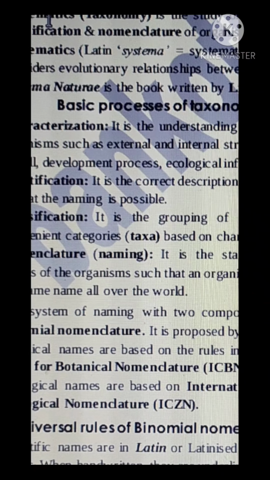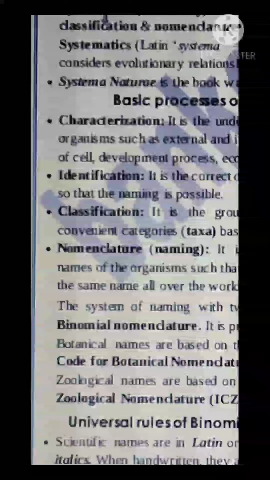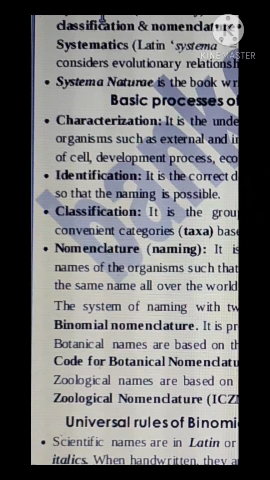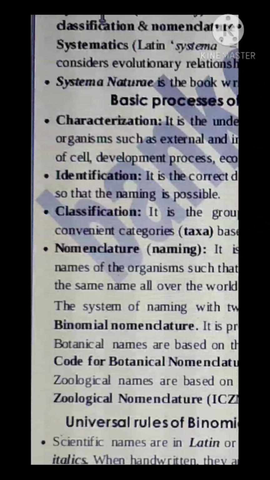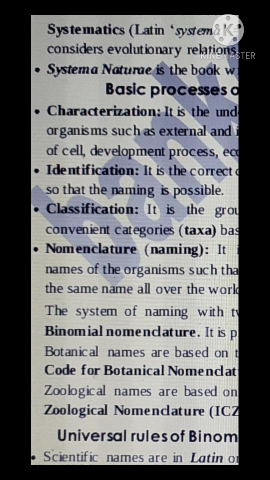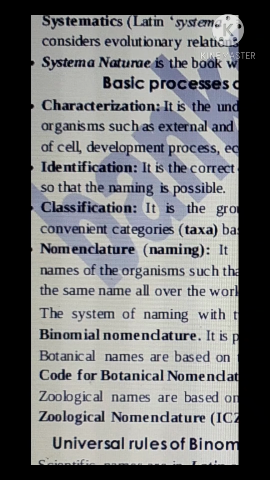Then the next step is nomenclature, that is naming. First we understood what type of organism that is, then identified it properly, then classified it into convenient groups or taxa. Then last step is naming. When a baby is born, what do we do? We give a name to that baby.